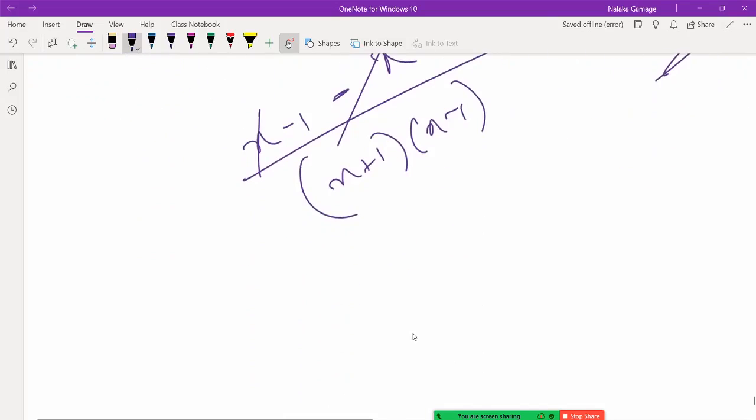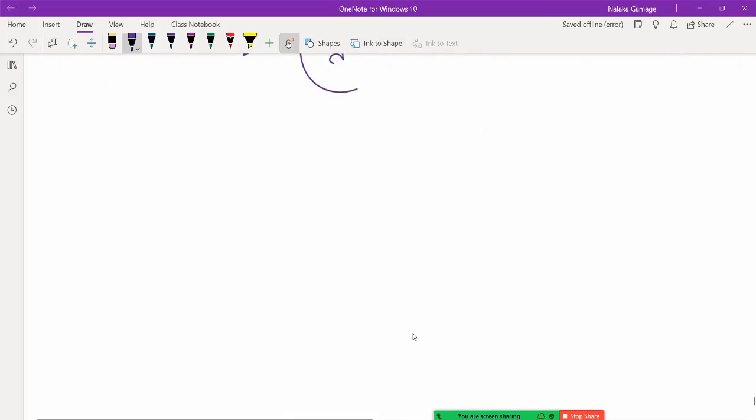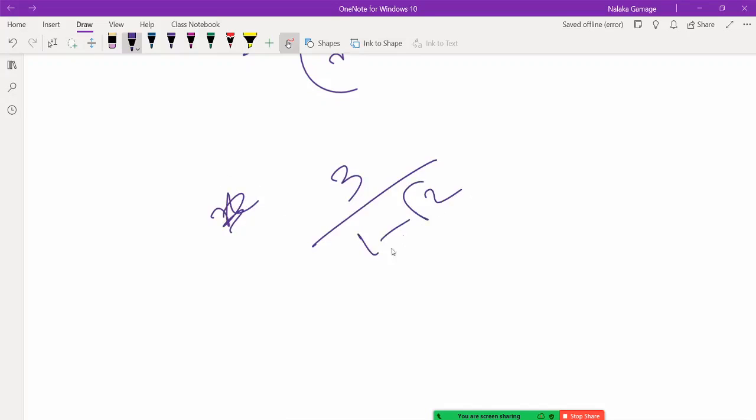Right? So then I talked about rationalizing the denominator. Rationalizing the denominator. So if you get something like 3 divided by 1 minus root 2, now you can see this is an irrational number. Your denominator is irrational. Right? It's very easy. You will be given this kind of one and told to rationalize the denominator. So what is the technique?